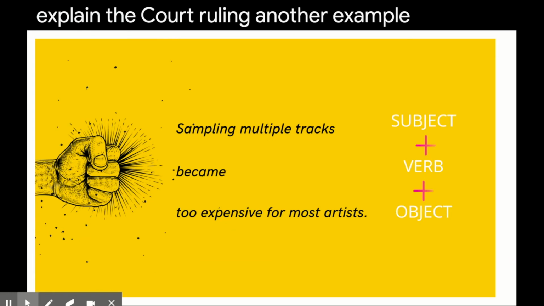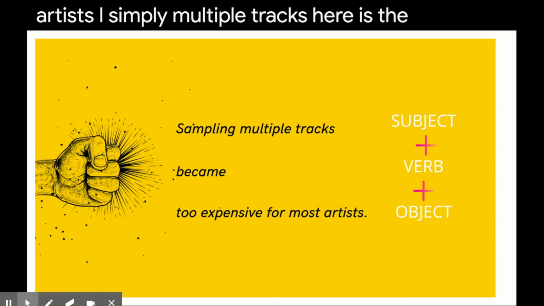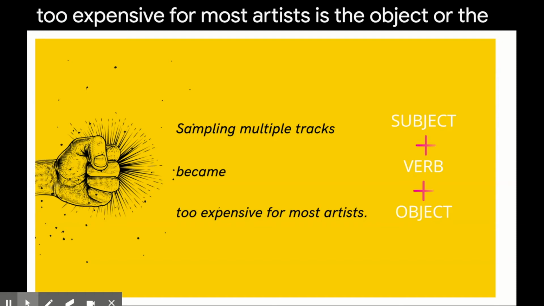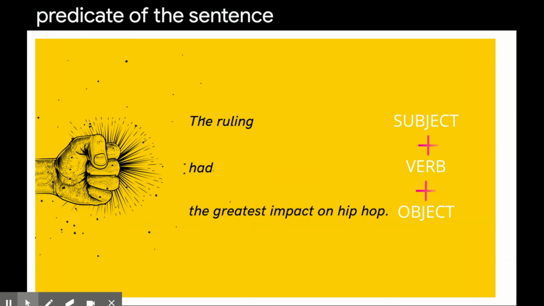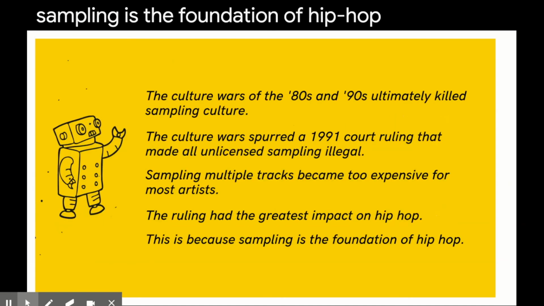Another example. Sampling multiple tracks became too expensive for most artists. Sampling multiple tracks here is the subject of the sentence. Became is the action or the verb, and too expensive for most artists is the object or the predicate of the sentence. The ruling had the greatest impact on hip-hop. This is because sampling is the foundation of hip-hop.